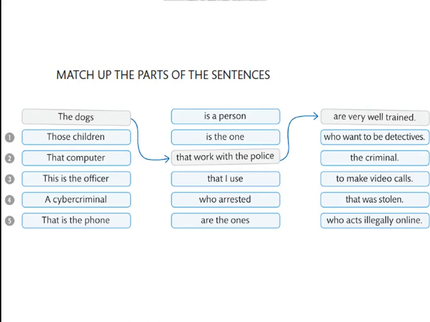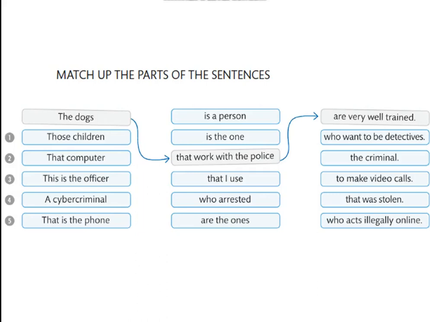Number two, that computer is the one that was stolen. Number three, this is the officer who arrested the criminal.